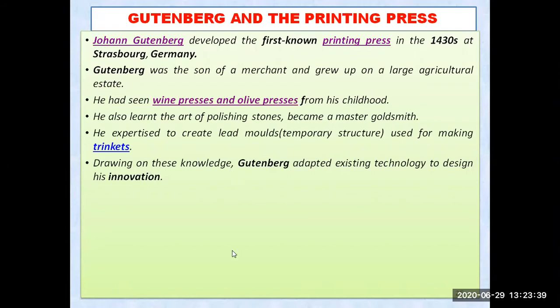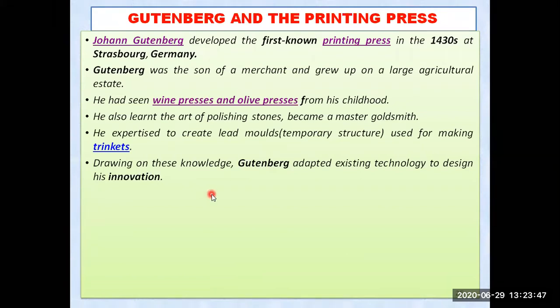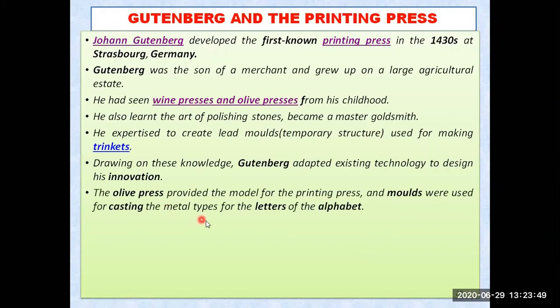Drawing on this knowledge, Gutenberg adapted existing technology, and he developed and designed his innovation. The olive press provided the model for the printing press. So he got the model that we have just seen in the Johann Gutenberg printing press. So he got the idea of the model, how to press on the papers. He got the idea from those wine presses and olive presses, and he got the idea of molding and making characters which were used for letters. He got that idea from the metal characters that he was also using in the master goldsmith's process.